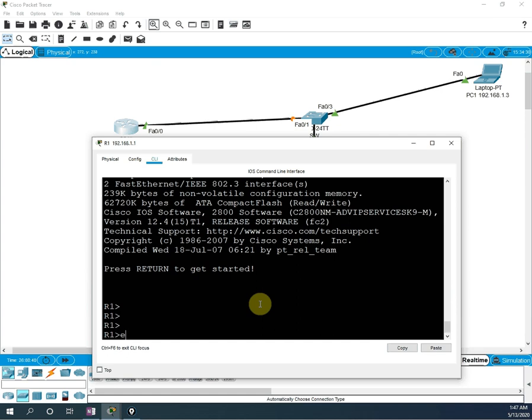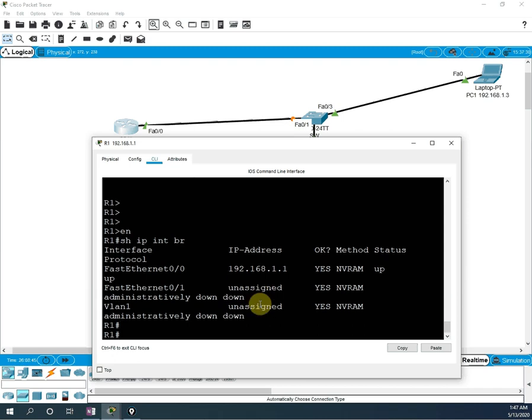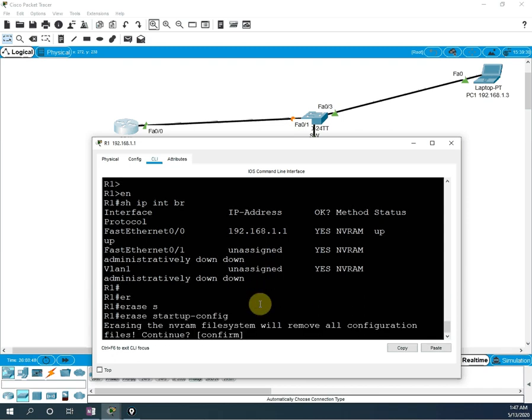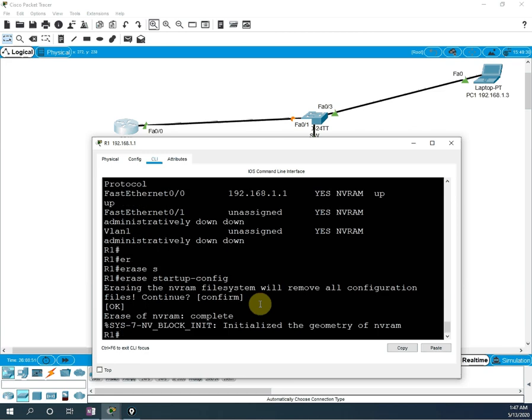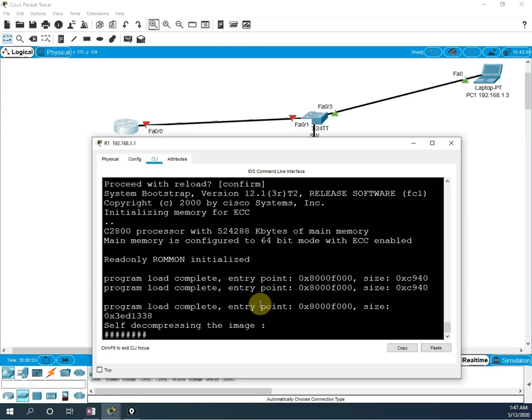I saved the configuration actually. Let me check. Show IP interface brief. We have configuration here, so I will write erase startup and confirm, reload, confirm.